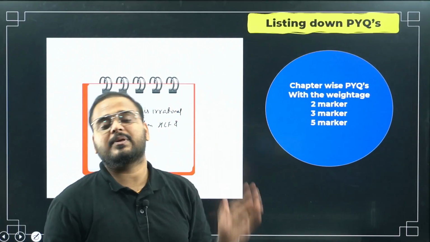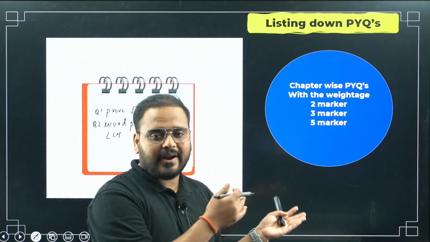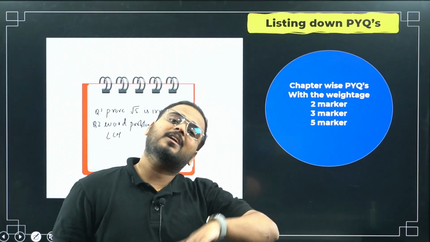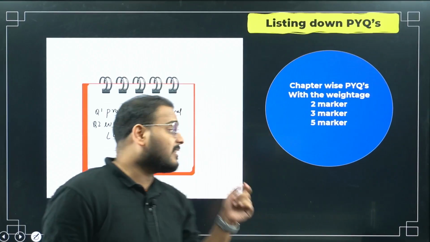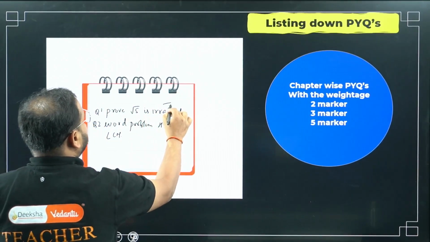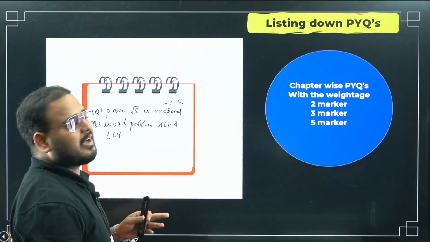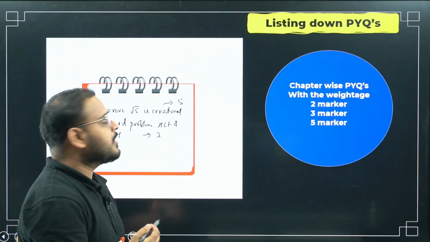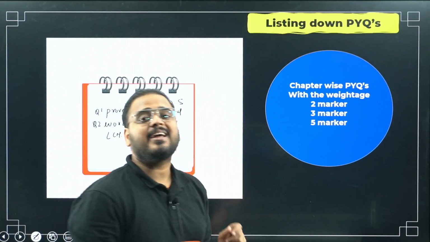No answers, just the PYQs. Answers you have already solved, right? While preparing, I said that to master a chapter you have to solve the PYQs. You've already done that. After doing that also, at the last page, just list down the PYQs. Let's say this is coming for 5 marks, so put this in the category of 5 marks. This is coming for 3 marks, so put it in the category of 3 marks. So 3 mark, 5 mark, you put the category at the same time.